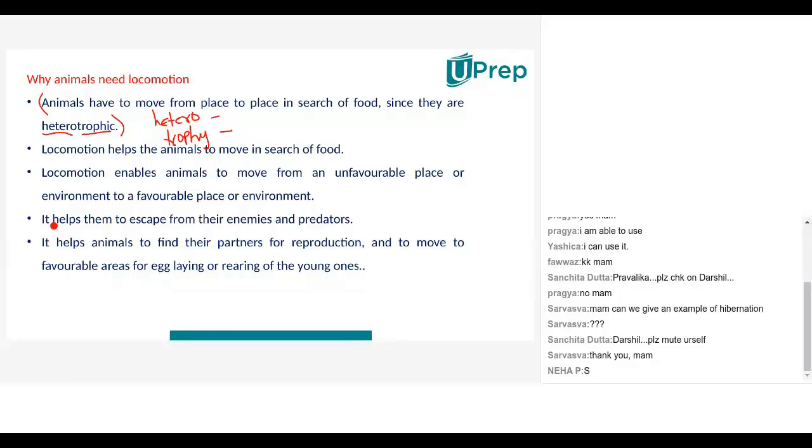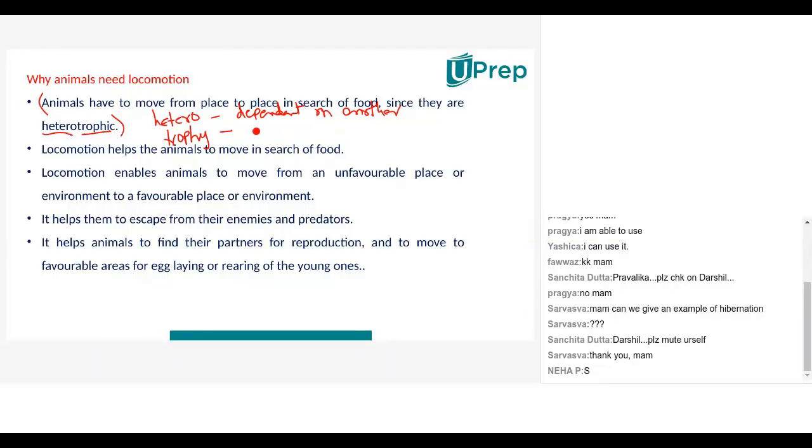It's an organism that can't make its own food. That cannot make its own food, so it is dependent. Hetero means dependent on another organism.